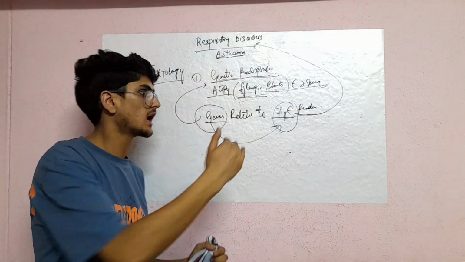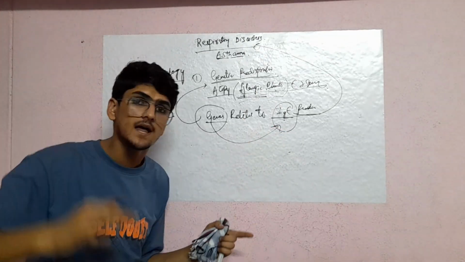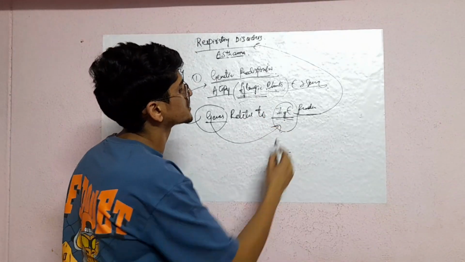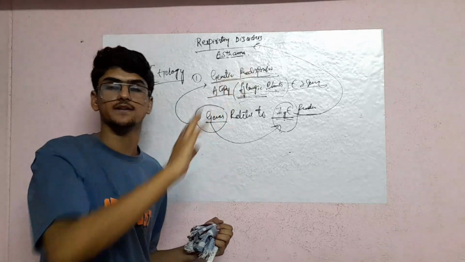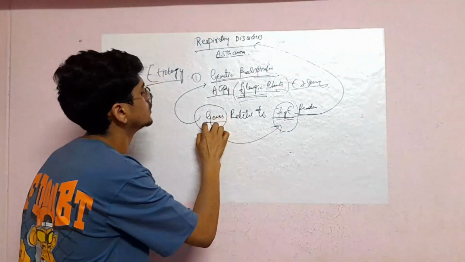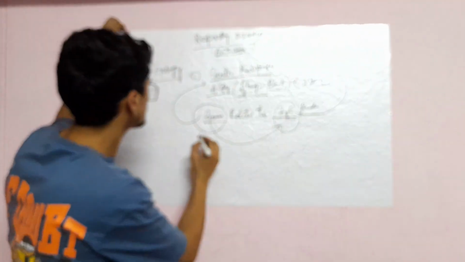I will tell you further how the Ig is going to affect our body when it is released in excess and at the wrong time, when there is no timing for the Ig production. At that time when it is released, how it is going to affect our respiratory system and cause asthma. So now you see here only genes related to Ig. So this is the first one, genetic predisposition.